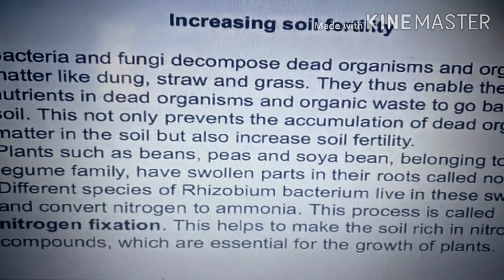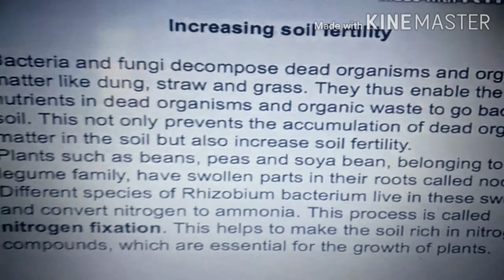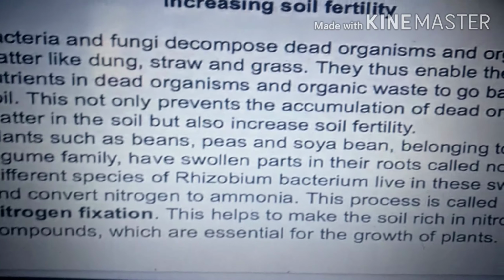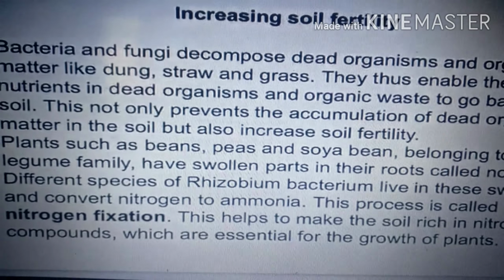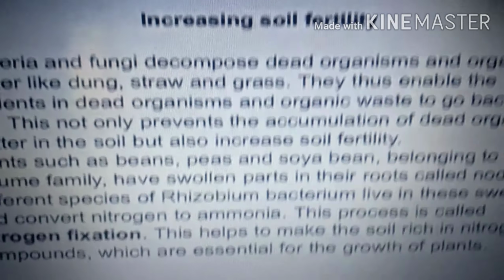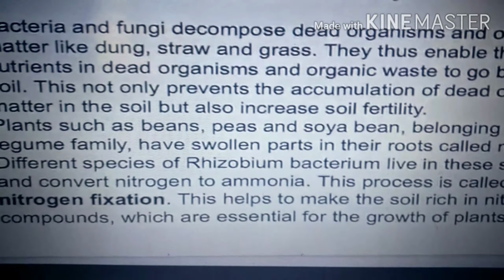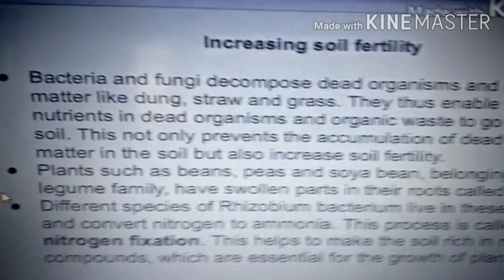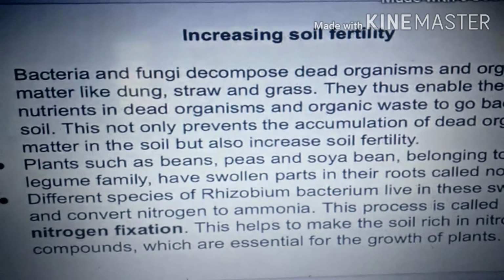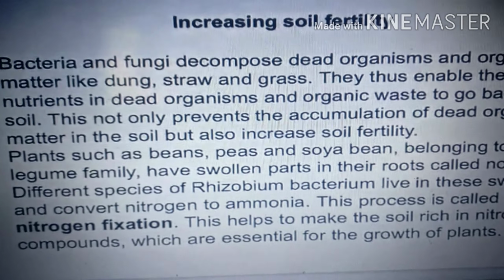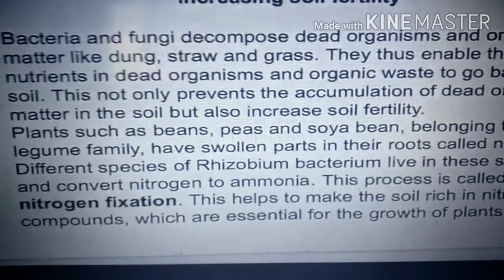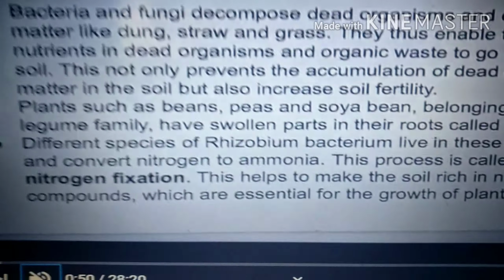This helps make the soil rich in nitrogen compounds which are essential for the growth of plants. They have root nodules which are swollen parts because they contain the nitrogen-fixing bacteria, that is Rhizobium bacteria.